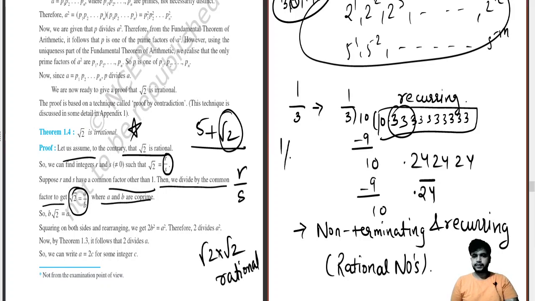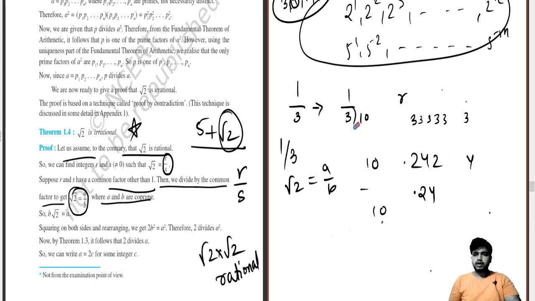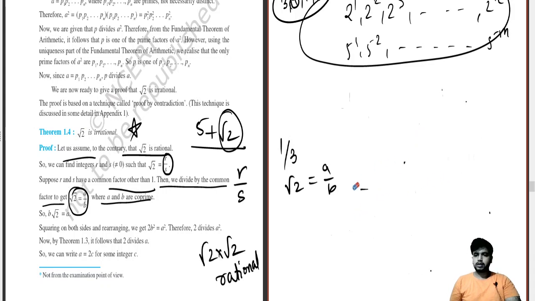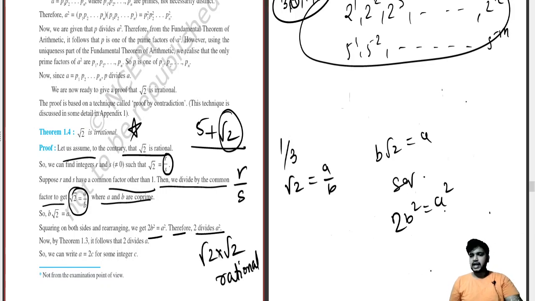Okay, like 1 by 3. They are co-primes. They have only one common factor, that is 1. So that means if I say root 2 equals a by b, so b root 2 equals a. That means if I square both sides, 2b square equals a square. See over here. Therefore, 2 divides a square. Now, if 2b square equals a square, that means a square has a factor which can divide 2. Obviously.